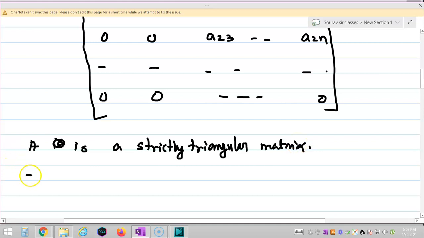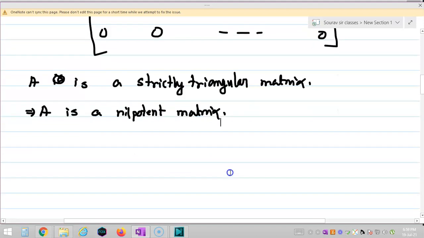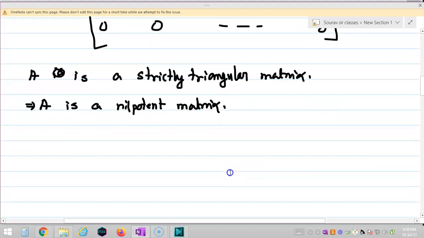It will imply A is a nilpotent matrix. Now A is a nilpotent matrix, it means there exists a k belonging to the positive integers such that A to the power k is equal to 0. This is the definition of a nilpotent matrix.